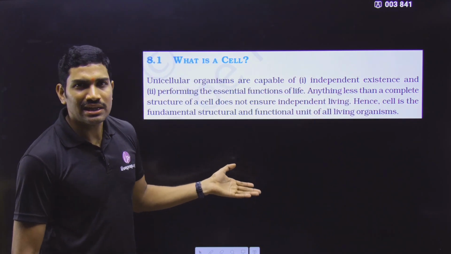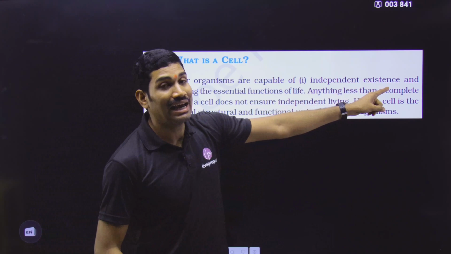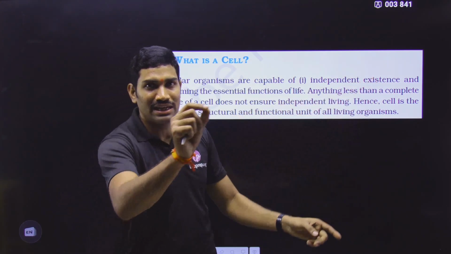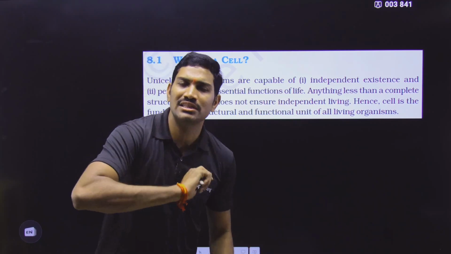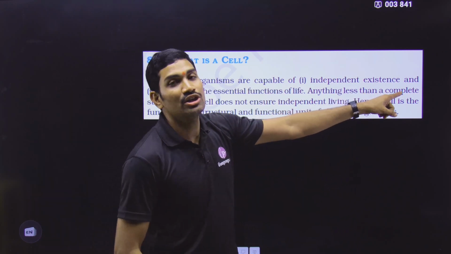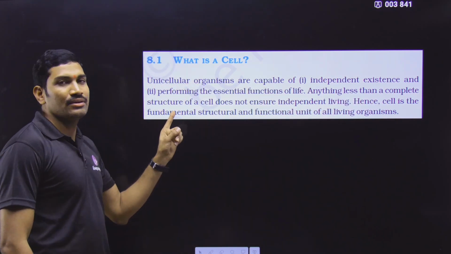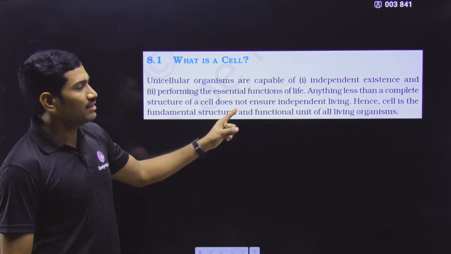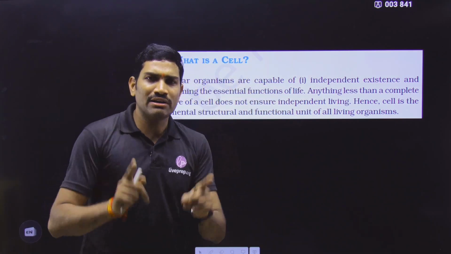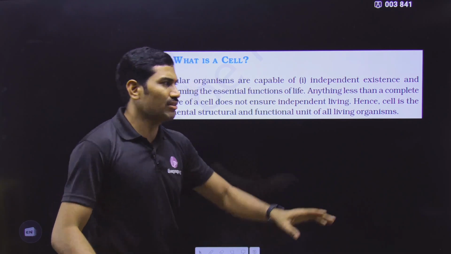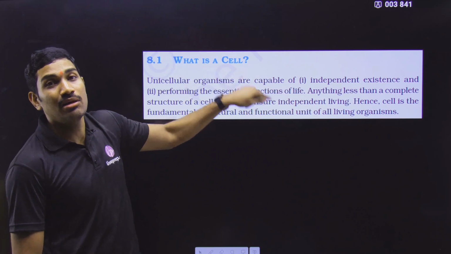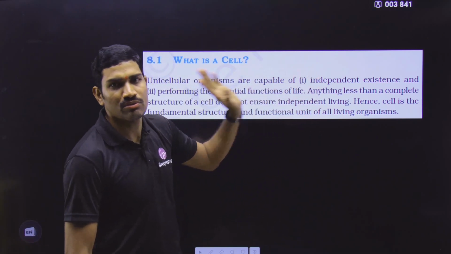So in the case of unicellular organisms, the first point they are saying is that they have independent existence. What about multicellular organisms? In multicellular organism, can each cell have separate existence? No, it cannot exist independently. But in unicellular, single cell itself is there, and it can exist on its own. This is what they are saying. And second point, they are saying that it performs the essential functions of life to keep the cell in living condition. Whatever functions are required, all the functions will be performed by this single cell. That's why unicellular cells are able to have independent existence. This is what they are saying.